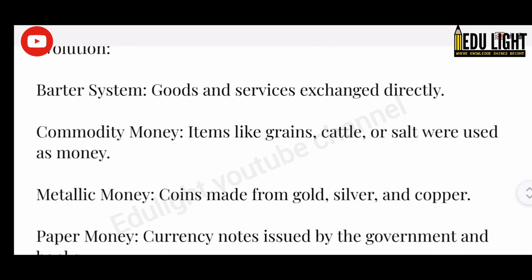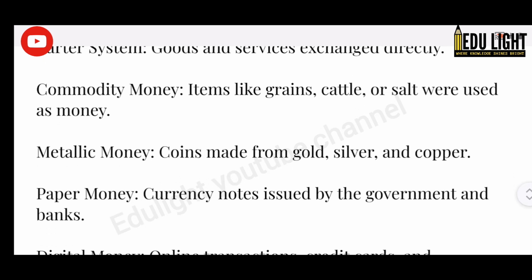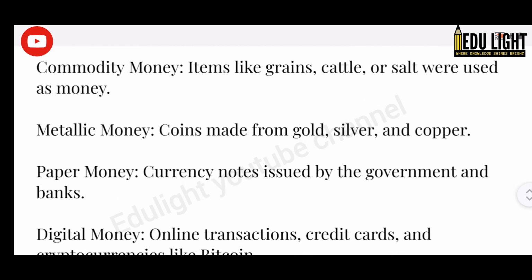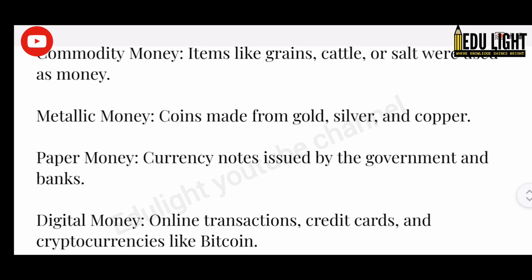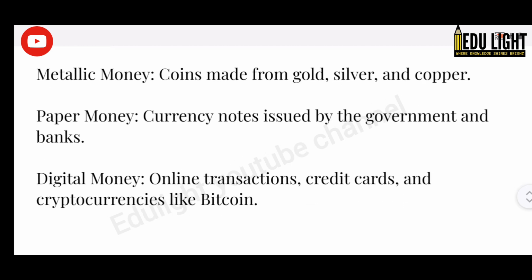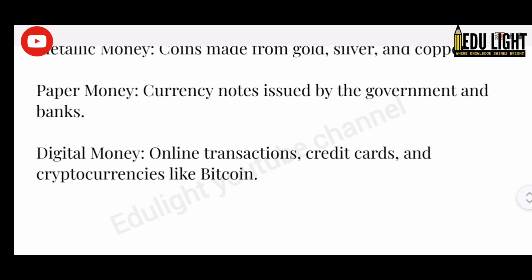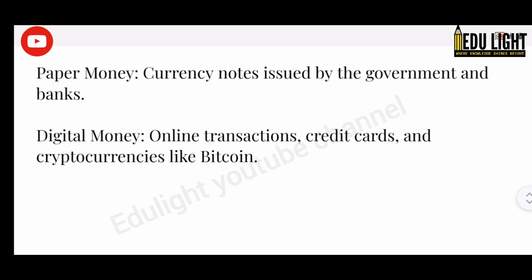The barter system, where goods and services were exchanged directly. Commodity money, where items like grains, cattle, or salt were used as money. Metallic money, which included coins made from gold, silver, and copper. Paper money, with currency notes issued by the government and banks. And digital money, which includes online transactions, credit cards, and cryptocurrencies like Bitcoin.